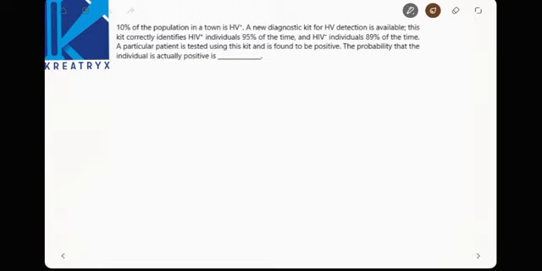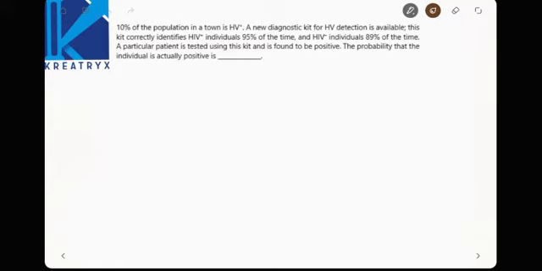Next, 10% of the population in a town is HIV positive, it seems. A new diagnostic kit for HIV detection is available. This kit identifies HIV positive individuals 95% of the time and HIV negative individuals 89% of the time. A particular patient is tested using this kit and is found to be positive.